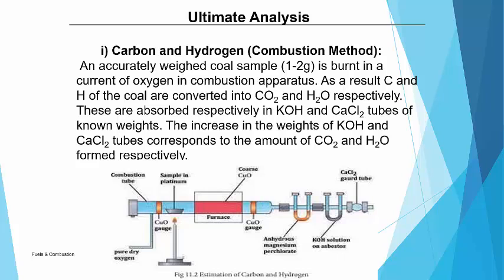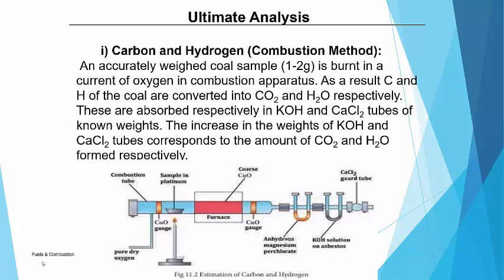Here you can see in this diagram that we have a combustion tube. This tube has one inlet for giving pure and dry oxygen, so that combustion can be carried out in the presence of oxygen. On this platinum plate we keep our coal sample, and then we heat the weighed coal sample in the presence of pure and dry oxygen. We need pure and dry oxygen because if other gases like CO2 or water vapors are present, they would add to our weight of CO2 and H2O.